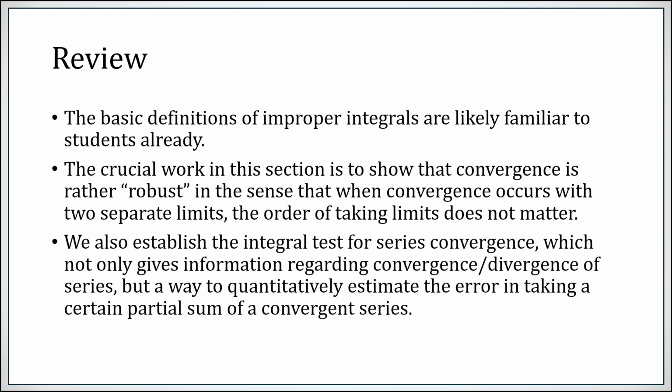Also, we established the integral test for series convergence. Again, probably not the first time you've seen it. Now, what's nice about the integral test is it doesn't just tell you the series converges or diverges, but there's a nice quantitative way to estimate the error in taking a partial sum. If I take this partial sum and add in a certain improper integral, I know exactly how much I'm off by, at most.